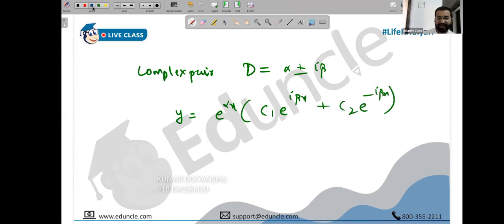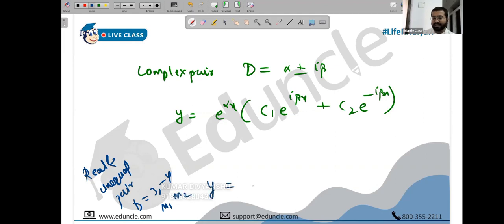So I just wanted to clarify that when you talk about real and unequal roots, for example, you end up getting m as 3 and minus 4. Real, and they are unequal also. So one is m1, the other is m2. How do you write the solution there? It is c1 e raised to m1x and c2 e raised to m2x. The only confusion there was that this and this look similar, but there is a difference. This is m1, m2. Here it is i beta, this is minus i beta. There is a minus sign to take care of.